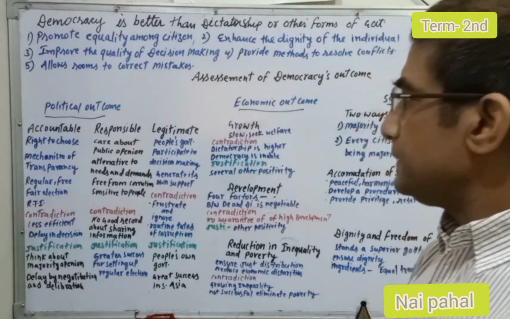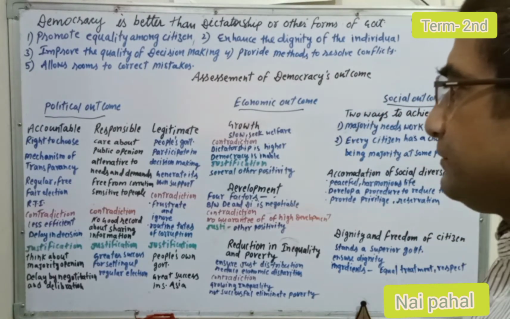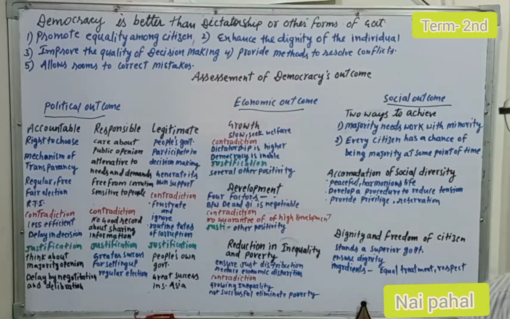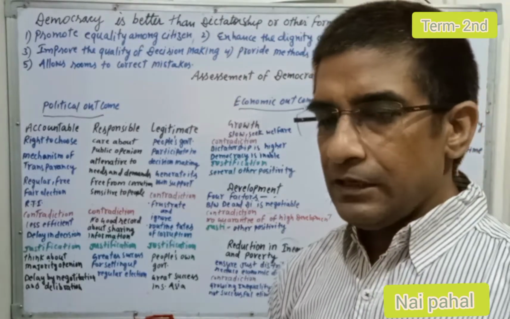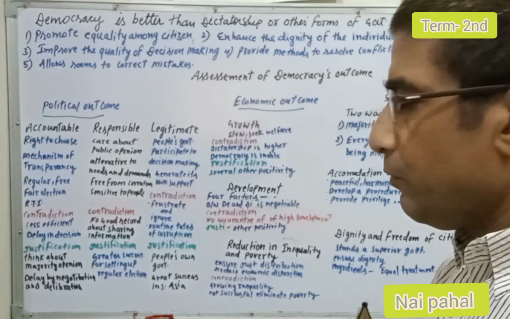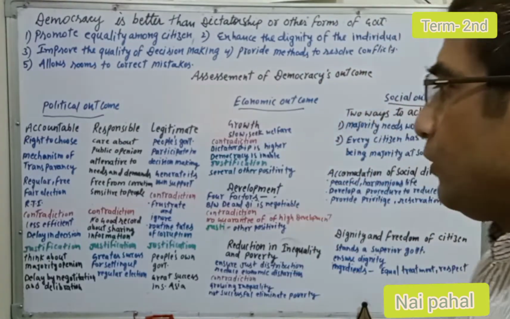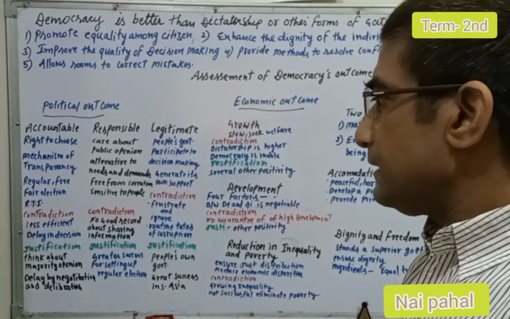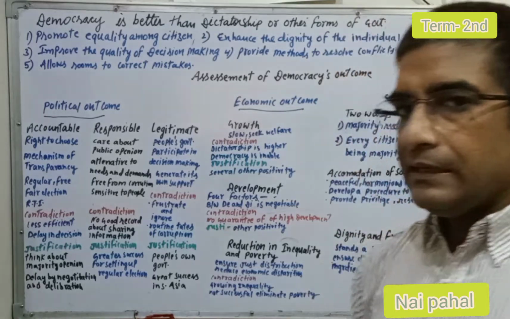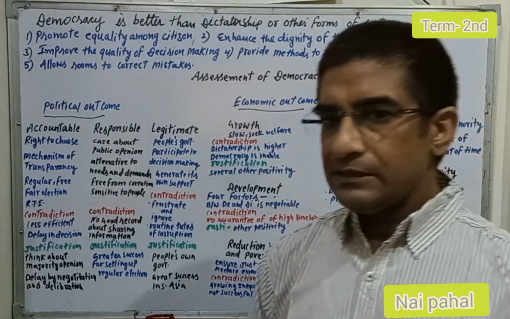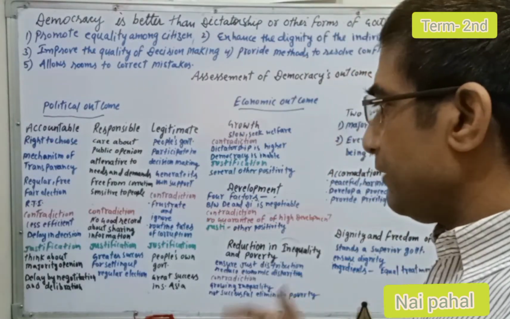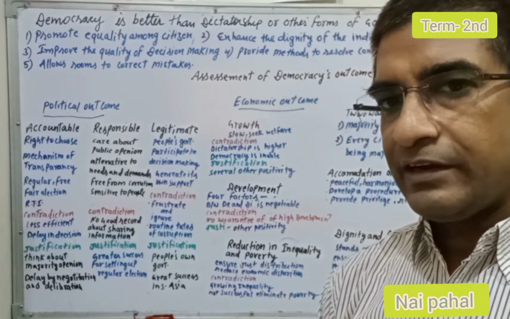Next, it has been seen that democracies are free from corruption, and it is also a very sensitive form of government. So these are the things which make it a very attractive form of government in the form of responsive or responsible. Some contradictions have been seen, that democratic government has not a good record. Good record means there is a mixed record where democracy is not a very efficient form of government, not very effective. Why can you say that democracy is not a very effective form of government?